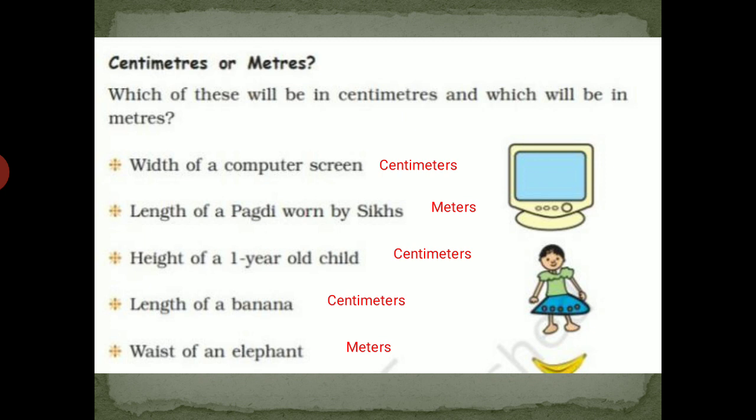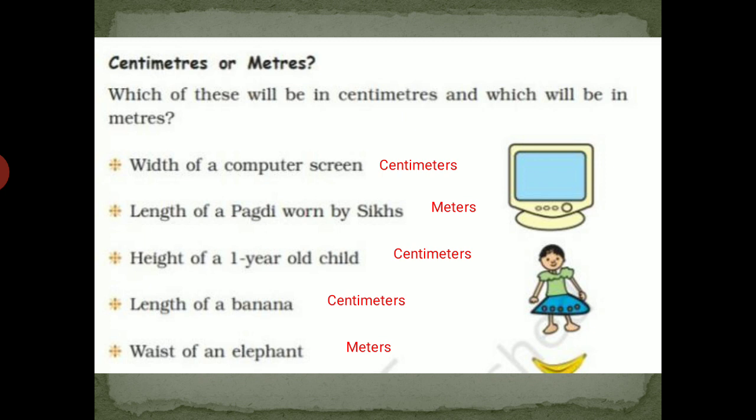First one, width of a computer screen. It will be measured in centimeters. Length of a pagdi worn by a Sikh will be measured in meters. Height of a 1-year-old child: this question is not appropriate. Its answer is in feet.